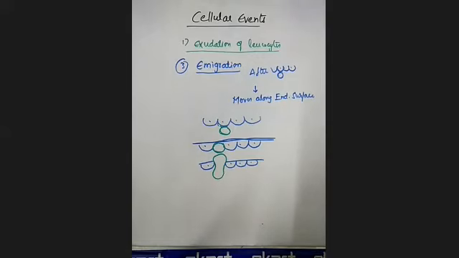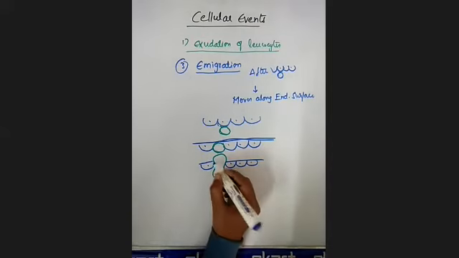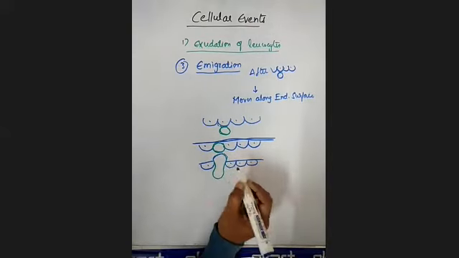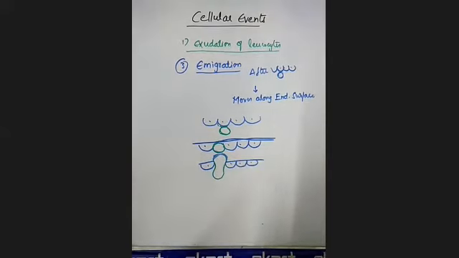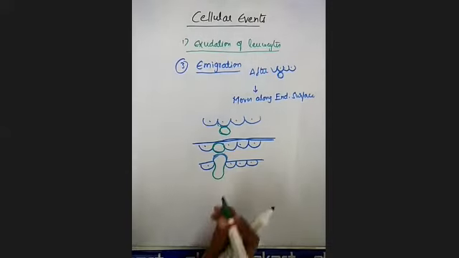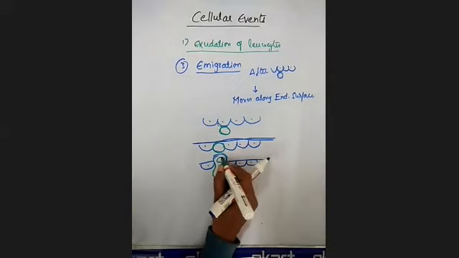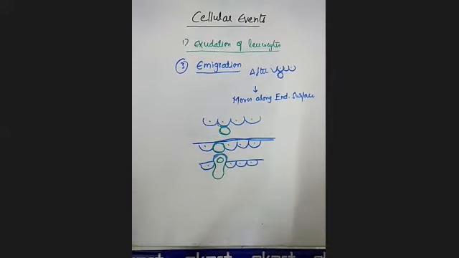This is the basement membrane of the blood vessel, which is pushed out with the help of these neutrophils. Finally, the neutrophil is lodged between the endothelial cells, where the pseudopod is formed.